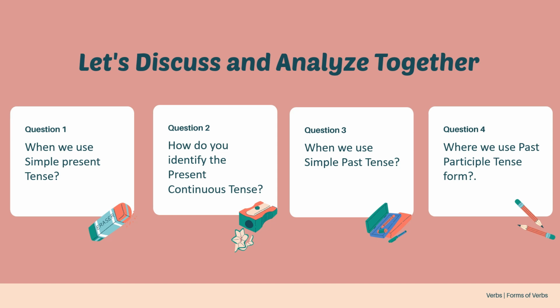When we use the simple past, the action is already done, when you talk about something from long back. Duration is not important. When you are speaking, the action had already been done. That time we use the simple past. Where do we use the past participle form?